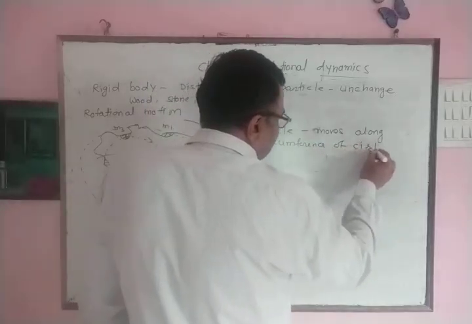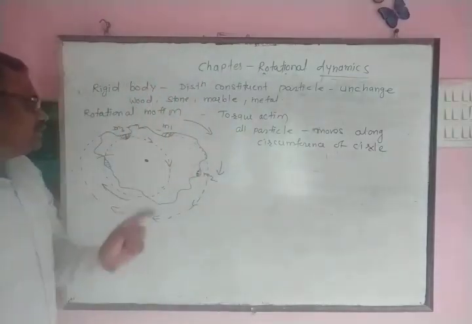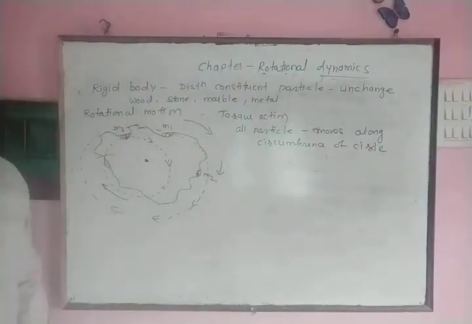That is, all particles perform circular motion. Such motion is known as rotational motion.